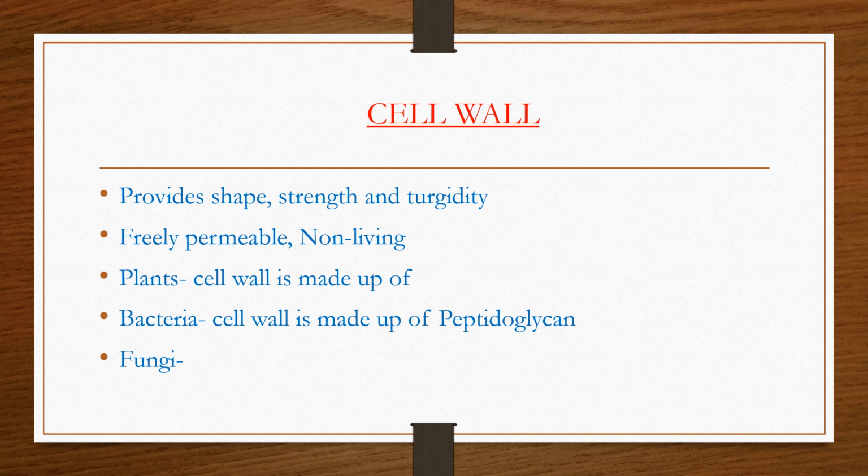Next part of the cell is the cell wall. The cell wall provides shape, strength and turgidity to the cell. It is freely permeable and it is also non-living. In plants, the cell wall is made up of cellulose.